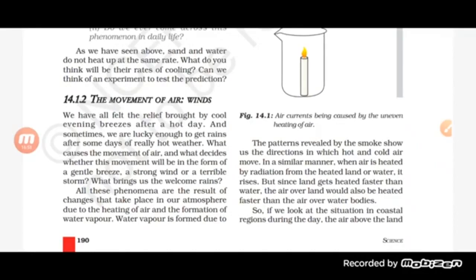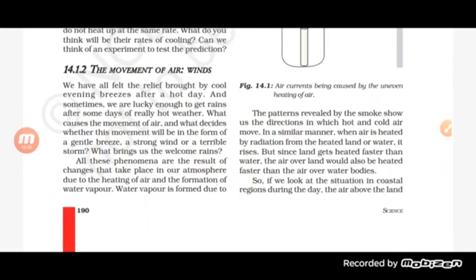Like see here, the pattern if we talk about land and air. So when air is heated by radiation, it rises. But since land gets heated faster than water, the air over the land would be heated faster than the air over water bodies. What happened? Near the seashore, you will find that sea breeze or land breeze is a very common thing that we have already studied. Let me remind you what happened there.